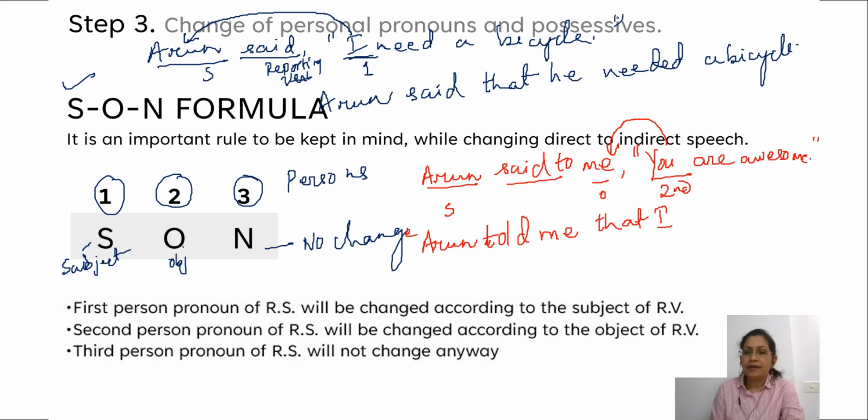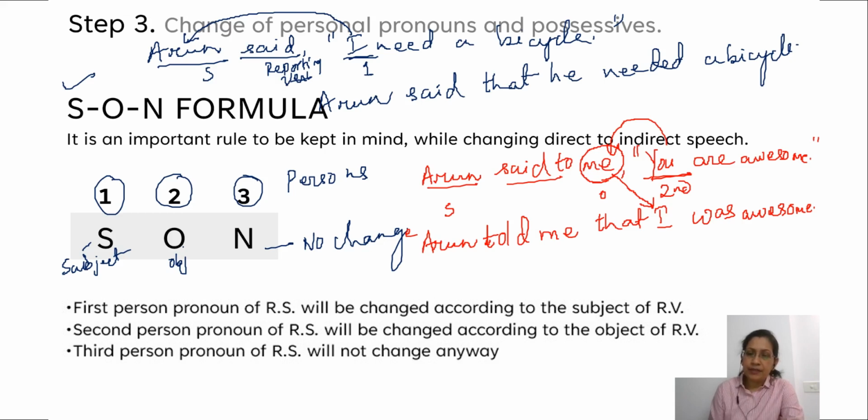I. Arun told me that I was awesome. Right? So did you see that if the subject of the reported side is in second person, it goes according to the object of the reporting verb. The object of the reporting verb is me. And for me, we use the pronoun I. So this suffices for the second rule of the SON formula.